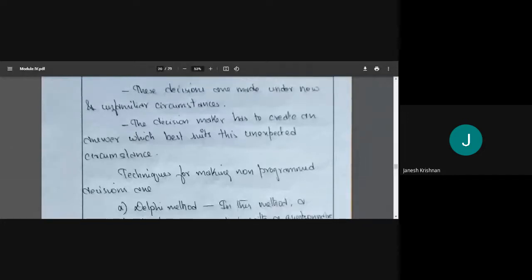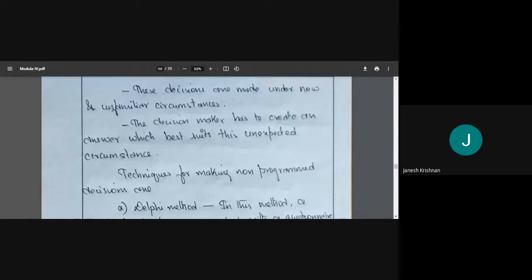So what are the methods? What are the different methods for making non-program decisions? Program decisions can be made by anyone because we have a set of policies, rules, and procedures. These decisions can be made by anyone, so no problem, right? But non-program is not that. This is based on the situation.